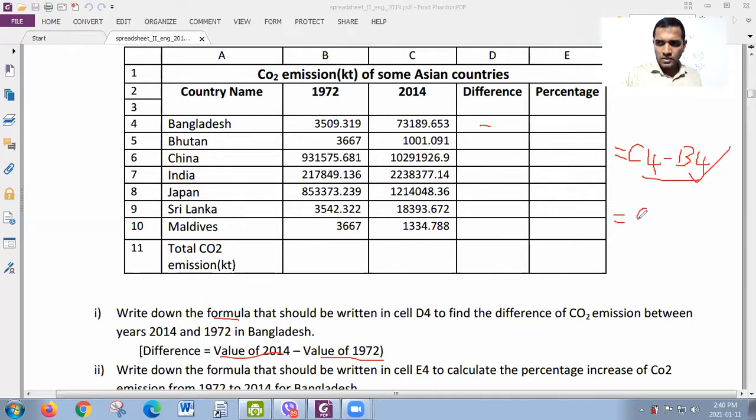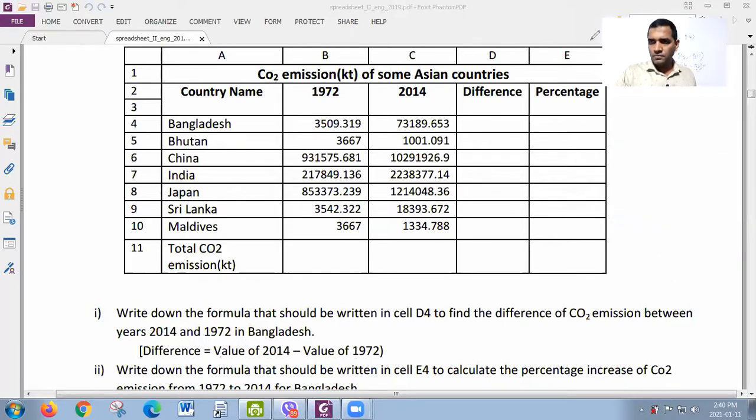Even this can be accepted because the question asks for a formula, and the function itself is a formula, right? So both answers are okay, but the first one seems very simple. You can write the first one, right?